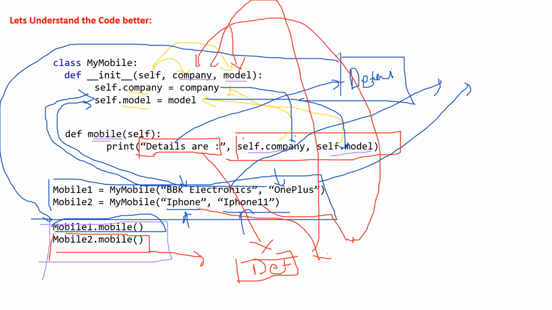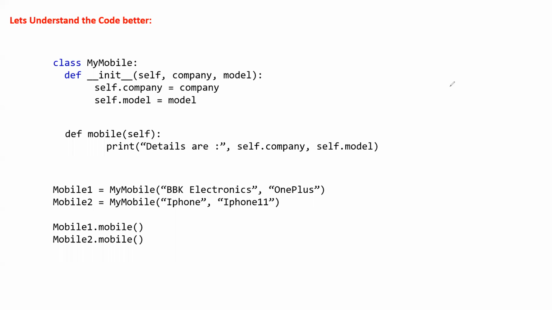Not Rishi, only you. I'm answerable to 50-60 people. And this is a very important thing. See, if you understand this self and init, 99% of your programming problems with classes and objects are solved. Why we are defining this other variable as well, we'll discuss today or maybe tomorrow.